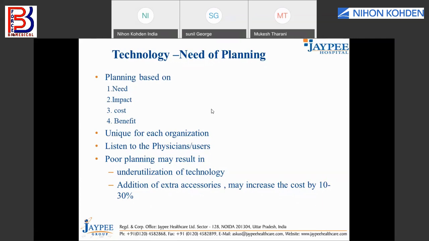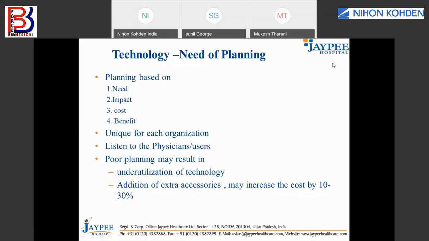Now, typically, when you look back at the circumstances in which you ended up buying an equipment or a technology, you can just think about a situation wherein you have an equipment, and if it fails at a critical time, then there is a hue and cry that yes, I may have to buy an equipment.